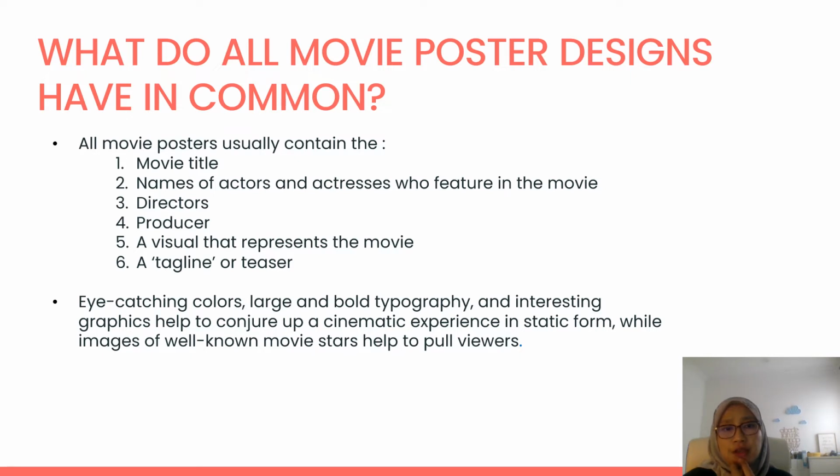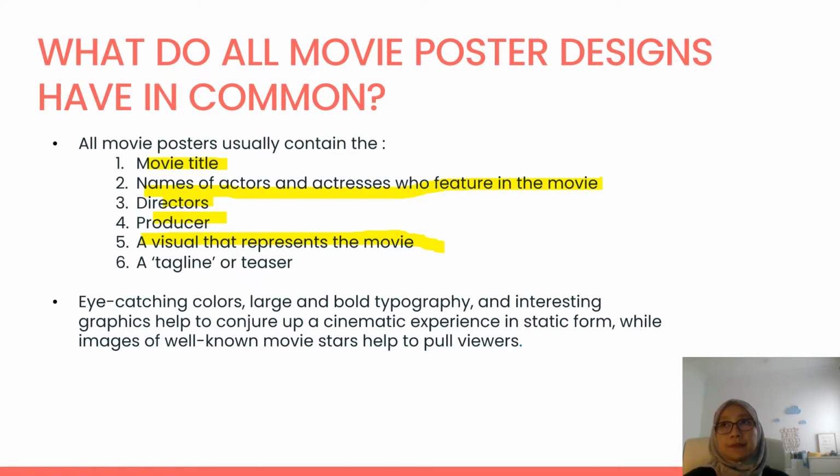Okay, now we want to look into the anatomy of the movie poster design. What do all movie posters have in common? They normally contain movie titles, names of actors and actresses featured in the movie, directors, producers, and a visual that represents the movie. It could be a combination of several images, and then a tagline or teaser. Of course, it includes eye-catching colors, so you need to select the color palette and color scheme for your movie poster. It uses large and bold typography and interesting graphics that help conjure up a cinematic experience in a static form. And of course, well-known movie stars help pull the viewer in.